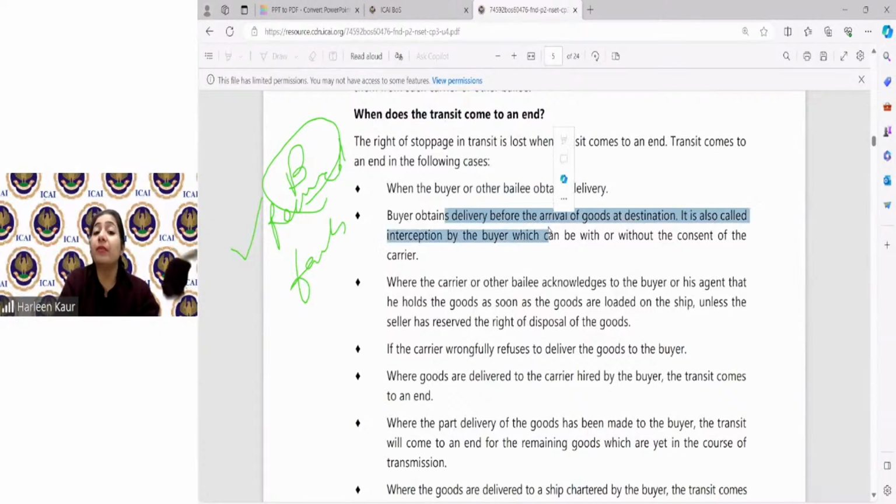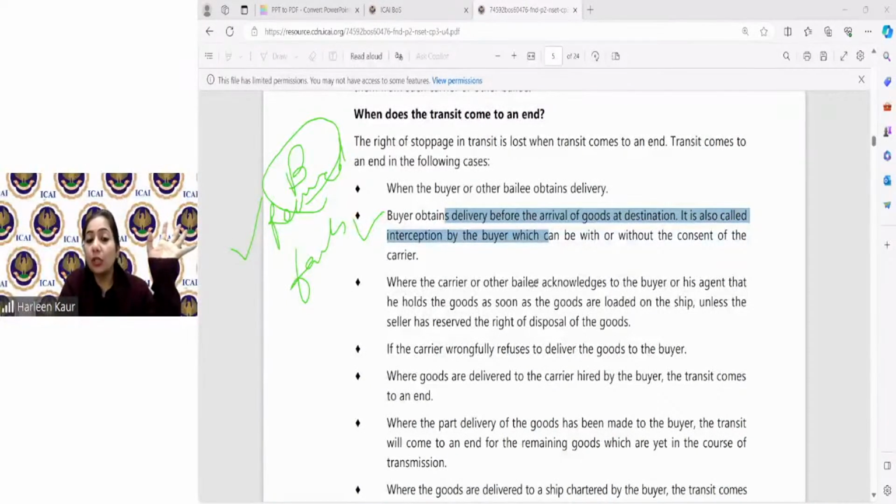Buyer takes the delivery before the arrival of goods at the destination. This is very, very interesting. So the buyer was very curious to take these goods. Before they reached Pune, he went in between and said, please give me my goods, I want to take them. So once he has taken them, whether in between or on reaching the destination, the right of stoppage in transit comes to an end.